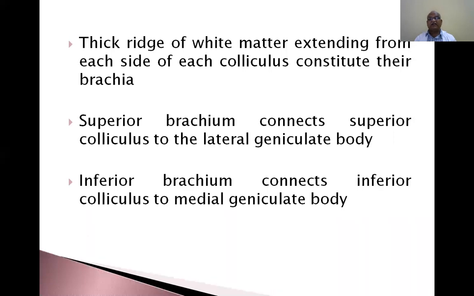Brachium is nothing but white matter, a band of fibers connecting the superior colliculus to the lateral geniculate body, and the inferior brachium connects the inferior colliculus to the medial geniculate body. So here again, I will tell you, the colliculus is nothing but a collection of neurons. The superior colliculus is a collection of neurons. The inferior colliculus is a collection of neurons. The superior colliculus is connected to the lateral geniculate body. They are associated with visual reflexes.